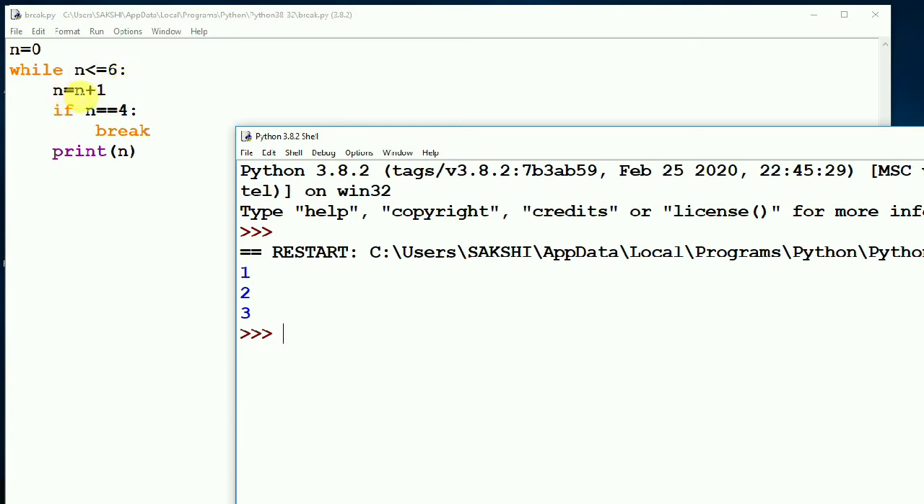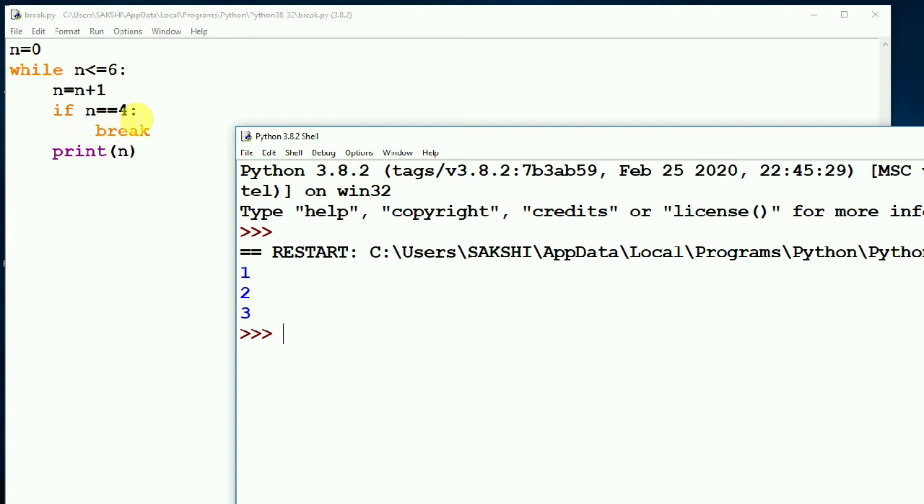The next statement is n equals n plus 1. So 1 plus 1 becomes 2. Now if n equals 4, is 2 equal to 4? No. Condition is false. So it will not break and print n, 2. Then again goes to the condition 2 less than equal to 6. Condition is true. So n equals n plus 1, 2 plus 1, n becomes 3.